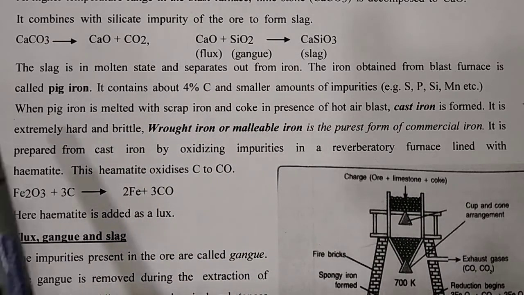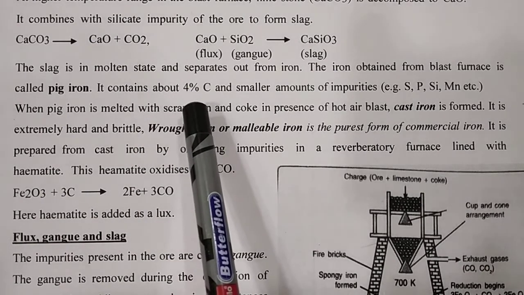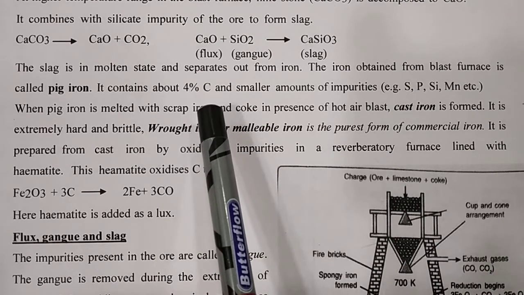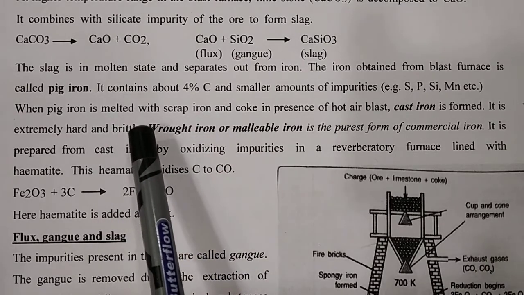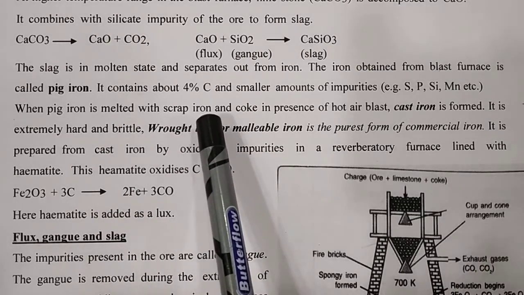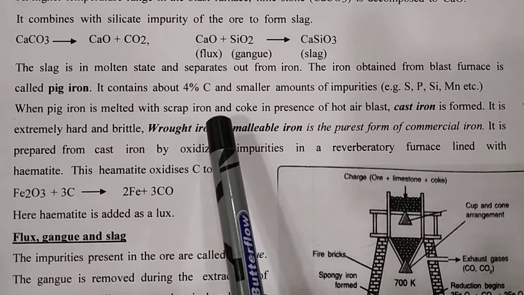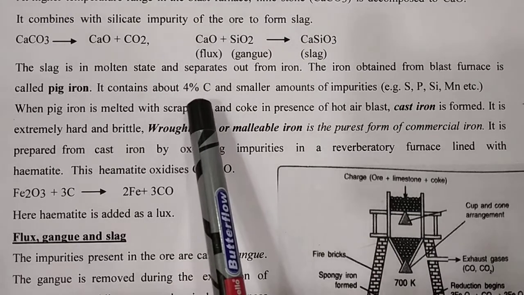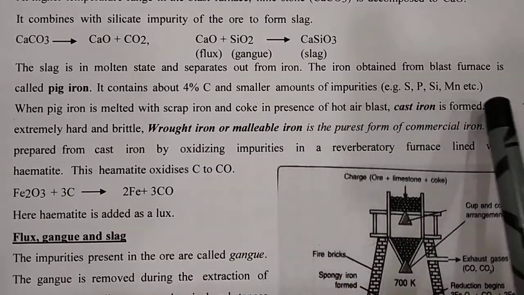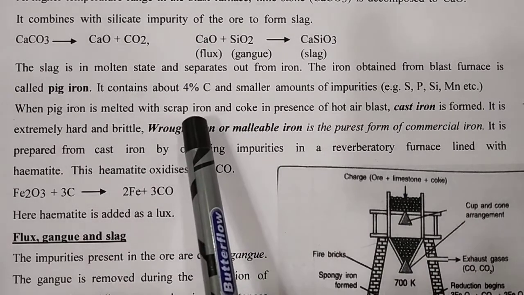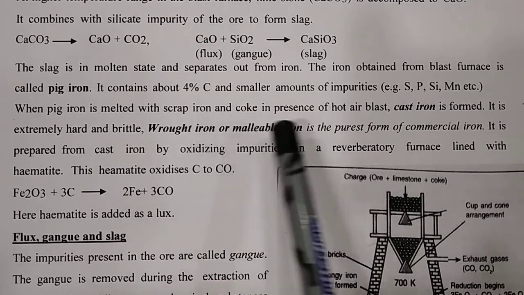So the iron that comes out initially in the first step is called pig iron. Pig iron has lots of impurities, like 4% of carbon, and smaller amounts of impurities like sulfur, phosphorus, silicon and manganese. When this pig iron is melted with scrap iron and coke in the presence of hot air blast, it converts into cast iron. So in pig iron you have 4% carbon impurities plus these many metals in smaller quantity. But when you treat it with scrap iron in the presence of coke, it is converted into cast iron.